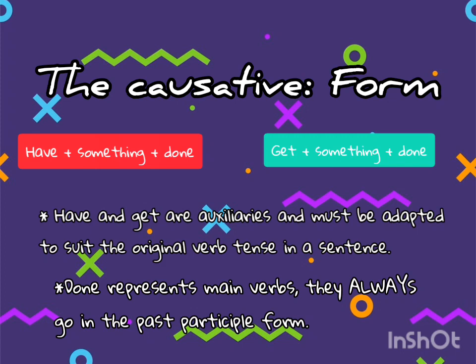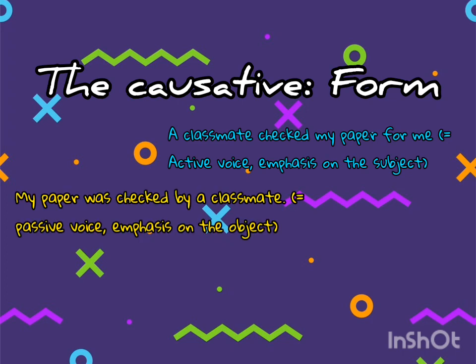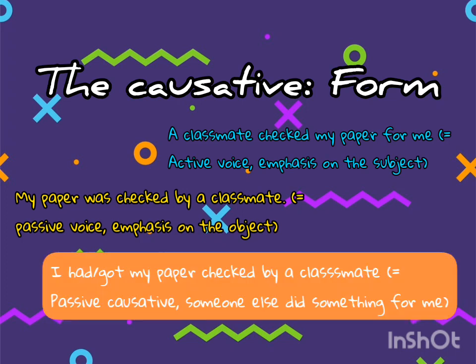Have a look at the following examples. A classmate checked my paper for me. This is an active voice sentence emphasizing the subject. My paper was checked by a classmate. This is a passive voice sentence emphasizing the object. I had my paper checked by a classmate and I got my paper checked by a classmate. Both cases are causative structures and both cases mean someone else did it for me.